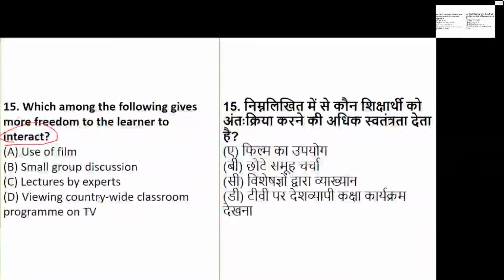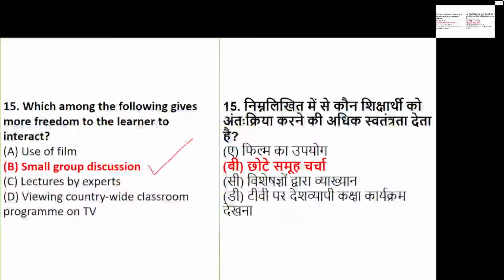We are talking about which of the following gives more freedom to the learner to interact. Interaction is on the basis of what? When we talk about all this, it is basically small group discussion.